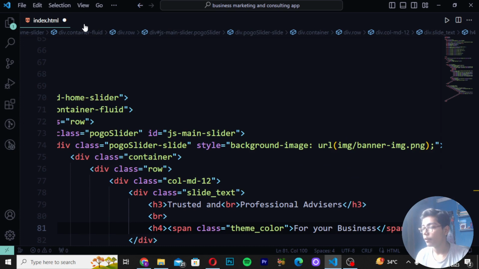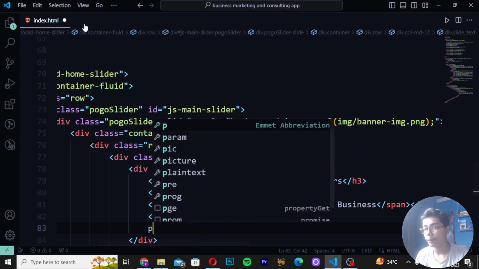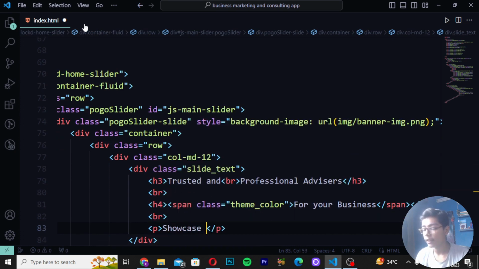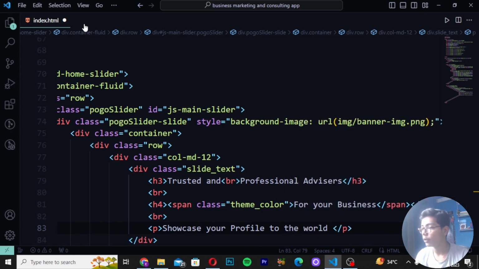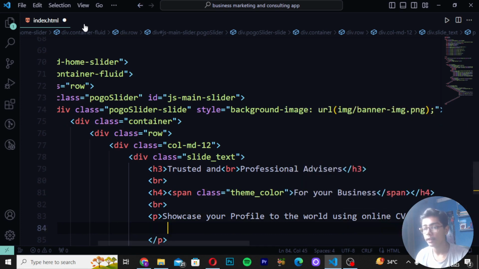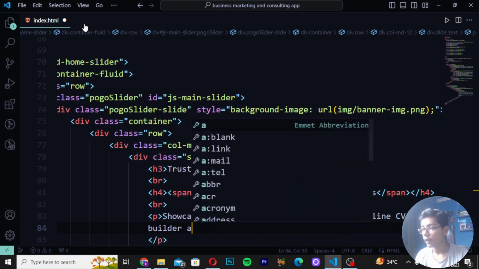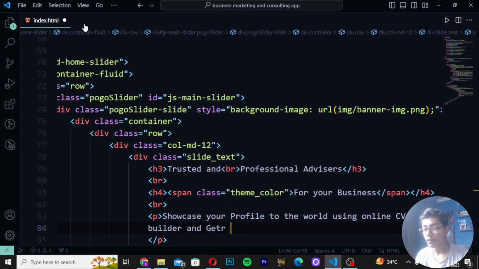and then you have to just move down, create br tag, p tag, and write here showcase your profile. So here I will be writing showcase your profile to the world using online. So here I will be writing using online CV builder, and get hired like this. I'm writing as text right fast.